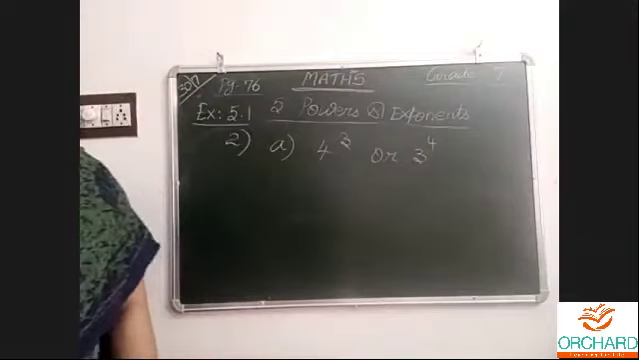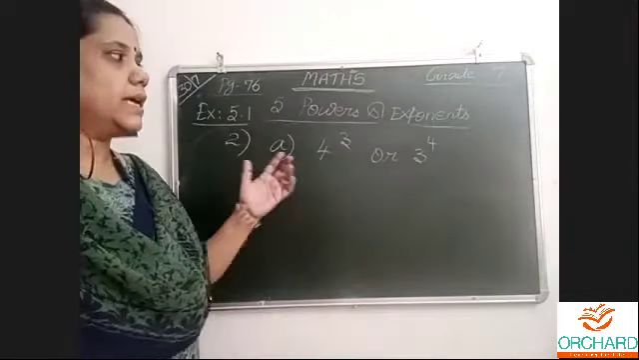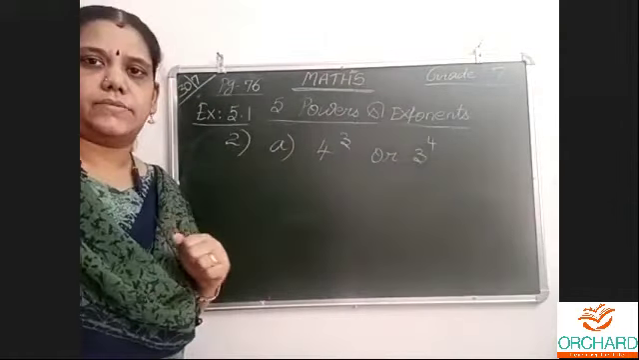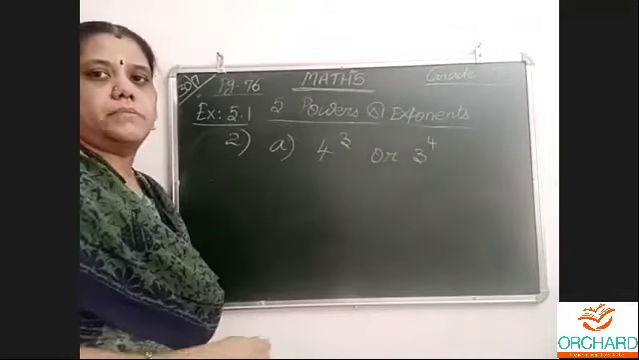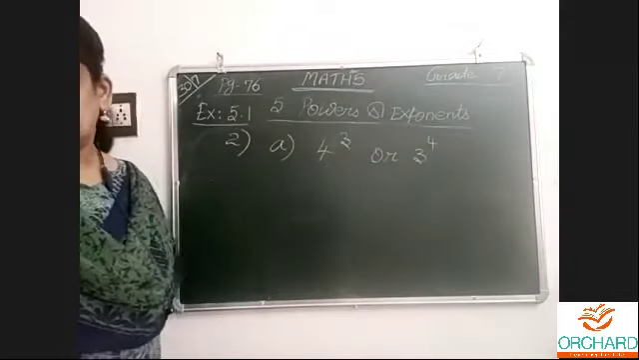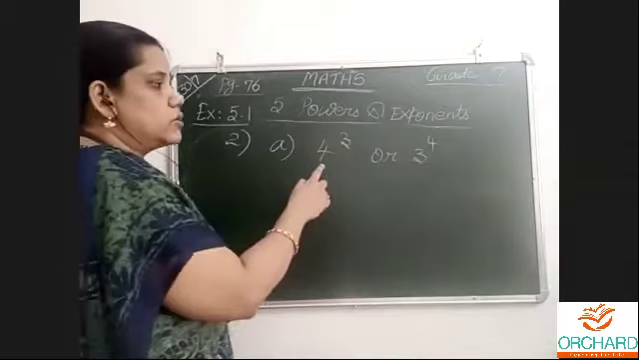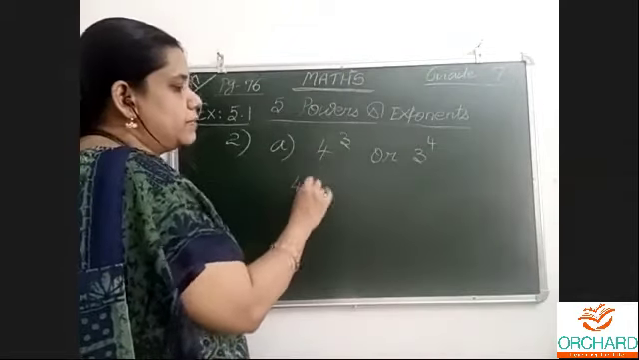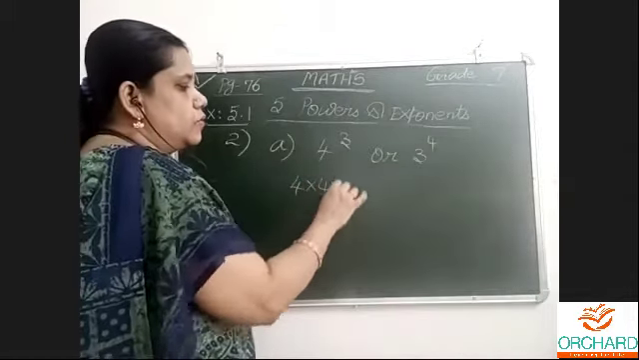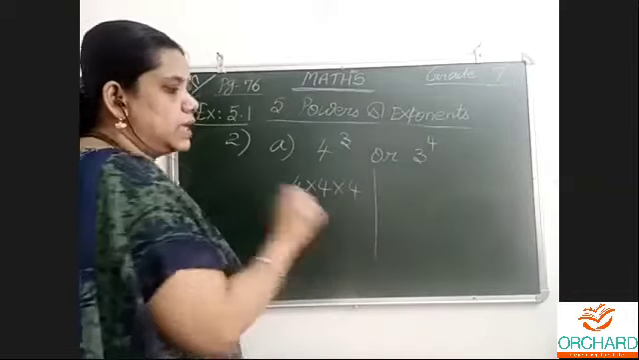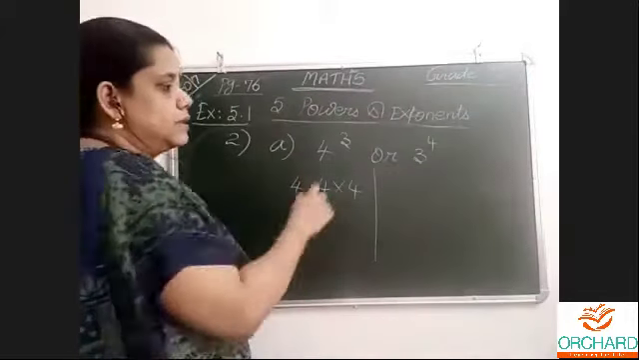I will tell you how. 4 power 3 or 3 power 4. They are asking which is greater. Directly by seeing the number, nobody can say. We have to work it out to know that. So what is the meaning? 4 power 3 is 4, 4, 4. 3 times I have repeated.